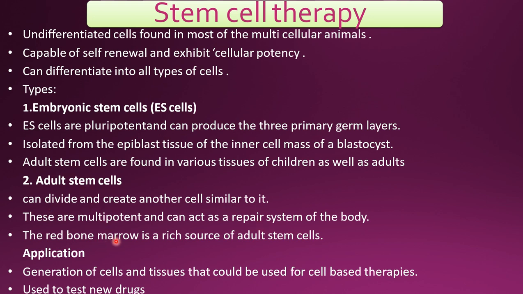We have studied that bone marrow consists of yellow bone marrow and red bone marrow, and this red bone marrow is a rich source of adult stem cells. So this is very useful for treatment, applications, or uses. We can produce new stem cells and tissues. It could be used for cell-based therapies. We can use this for various treatment techniques for curing many cancers and various diseases. We can use this technique of stem cell therapy.